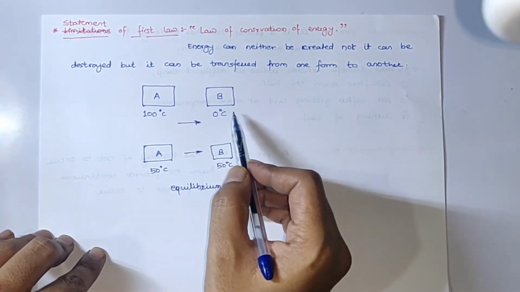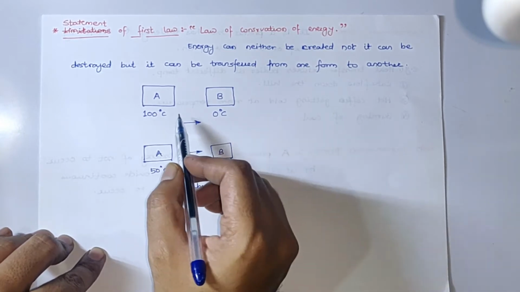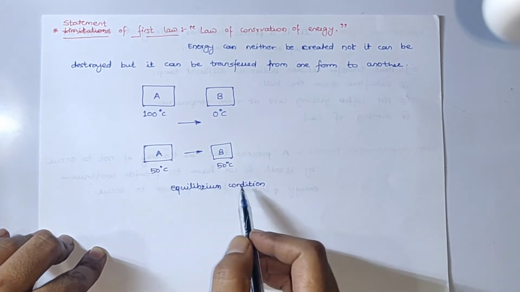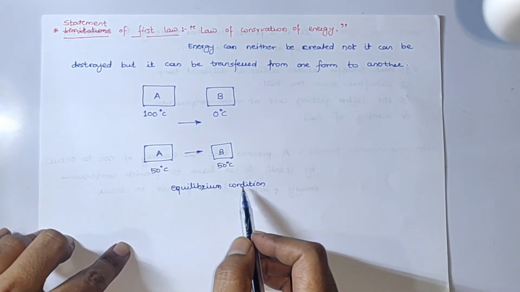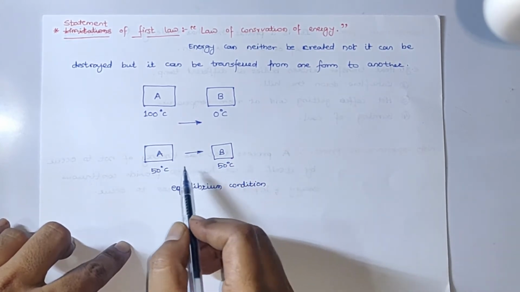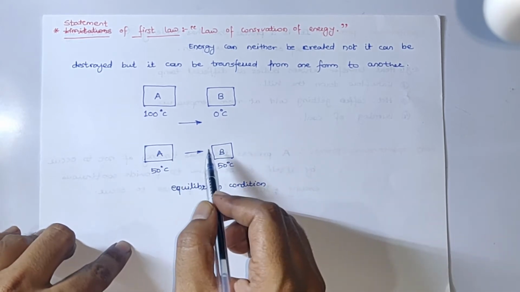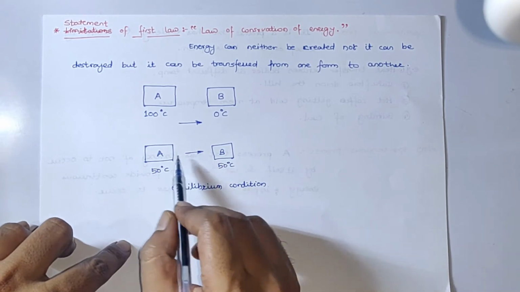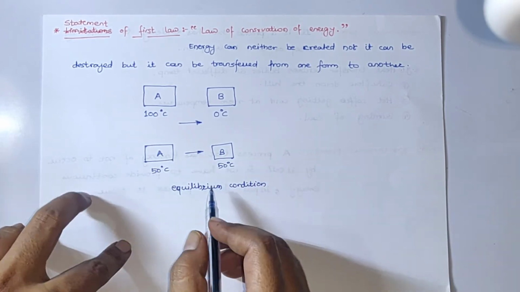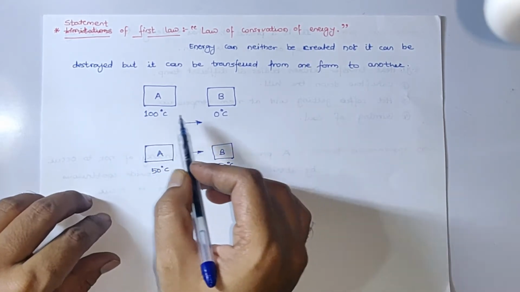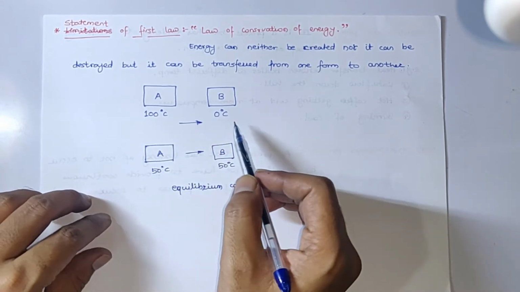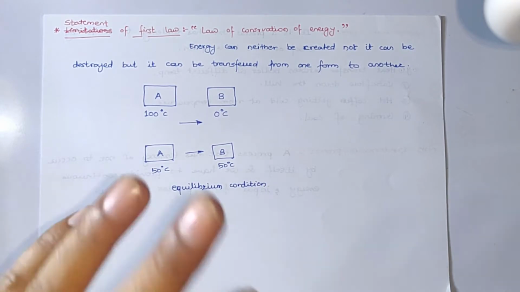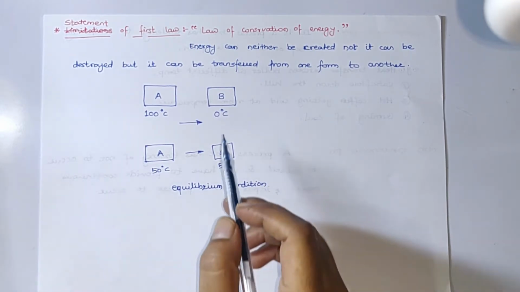Heat will flow from system A to system B until both the systems achieve thermal equilibrium. Thermal equilibrium is nothing but when there is no temperature difference, both the systems are at the same temperature, and due to that, heat transfer will stop. So this is the normal workflow, that heat flows from the body which is at high temperature towards the body which is at lower temperature when both bodies come in contact with each other.